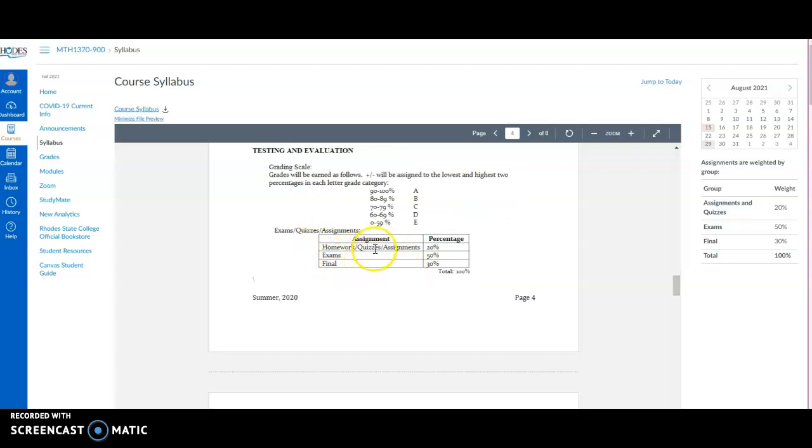Exams, quizzes, and assignments, and how the grade distribution is broken down here. Homework, quizzes, and other assignments are worth 20% of your grade. The 2 midterm exams that we have in the course are 50% of your grade, and the final is 30%. The final is a cumulative exam, so it will cover everything in the course.